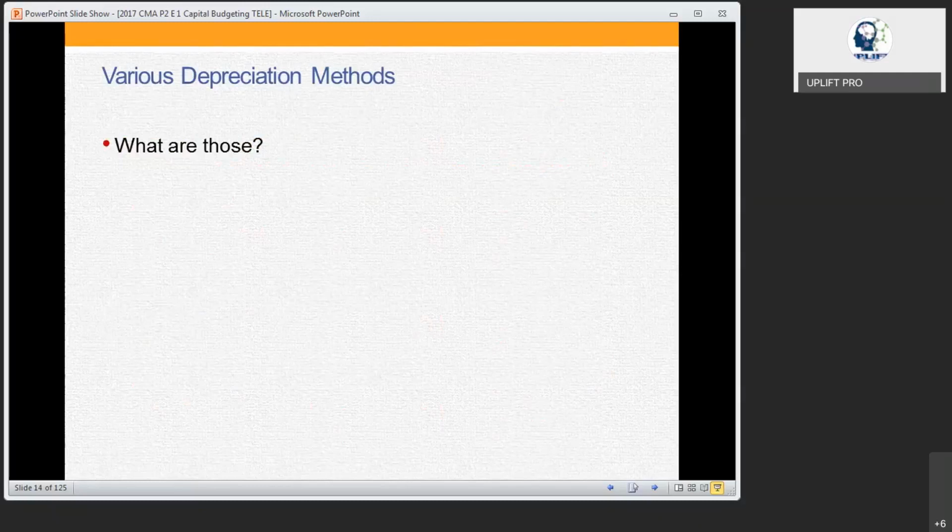Double declining method. Nobody remembers? Important, right? What is the difference between the double declining method and other methods? What is the main difference? Anybody remember? Is it the reducing balance method? No, it is not exactly the reducing balance method.